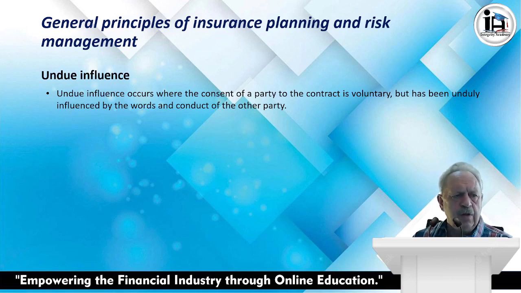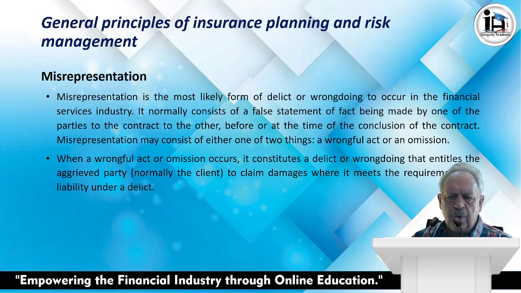Undue influence. Undue influence occurs where the consent of a party to the contract is voluntary but has been unduly influenced by the words and or the conduct of the other party. Right, what is misrepresentation? Misrepresentation is the most likely form of delict or wrongdoing to occur in the financial services industry.